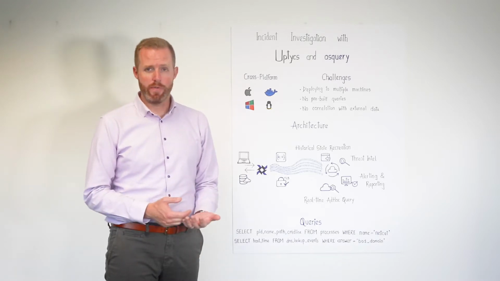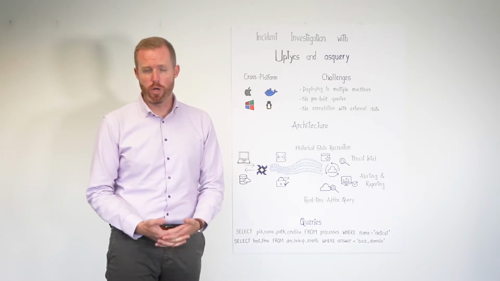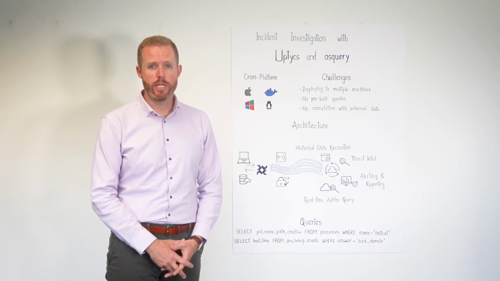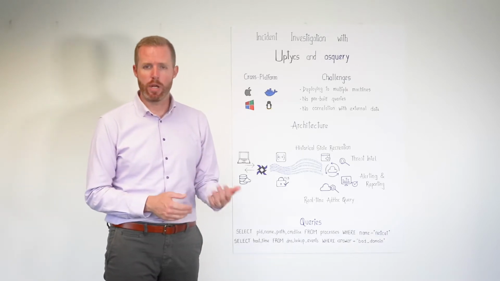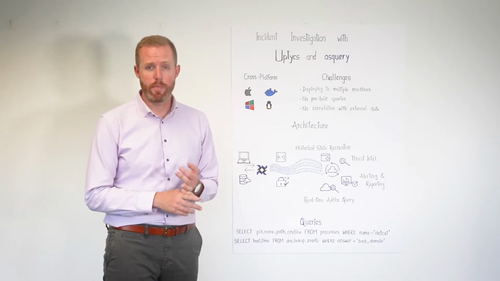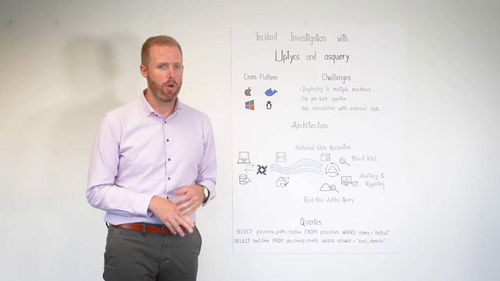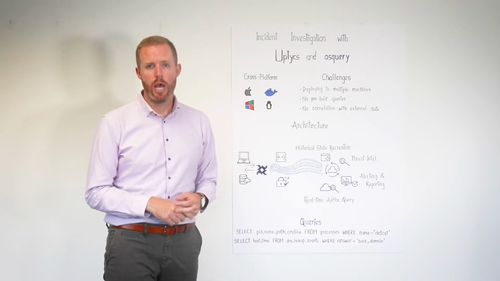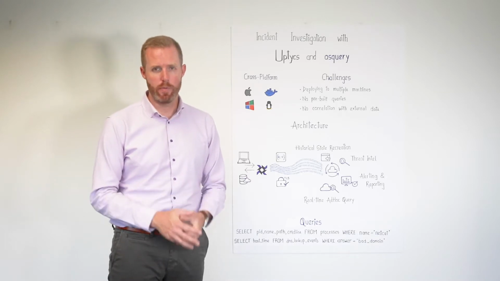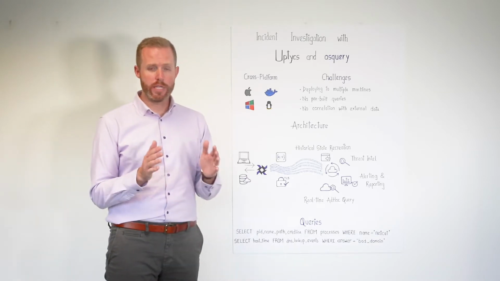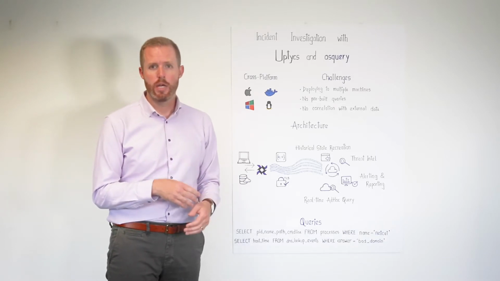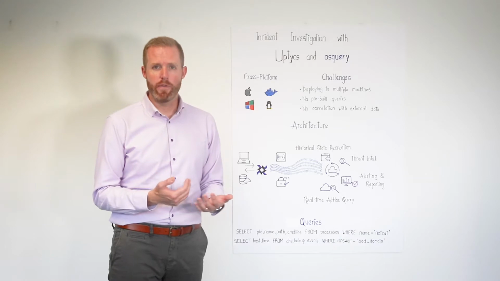Now, talking about investigation scenarios, let's talk about a real-world scenario and where this comes into play. Let's say that in your environment, you detected two different events happening within a couple of minutes of each other. The first event might be a connection attempt out to a known bad domain, or maybe a newly registered domain. And then the second event would be maybe the execution of a netcat process just a couple of minutes later. If you were to see those two events occur within a couple of minutes of each other on the same host, that's something you'd want to investigate further, right?